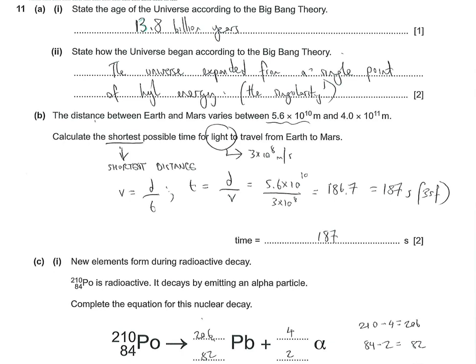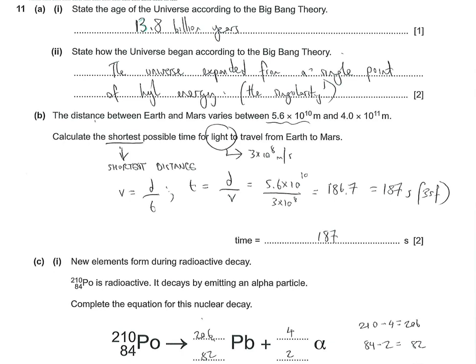Okay, this is one of these things that I wouldn't worry about. I think if you've written 13.7, don't get upset. I think CI would be fine with it. However, on their mark schemes, they've gone for 13.8, and so therefore I would stick with that. We're talking about billion years. That's absolutely important. If you wrote million, then you would not get the marks.